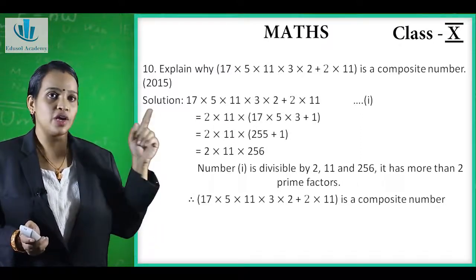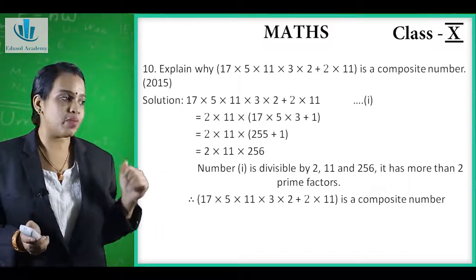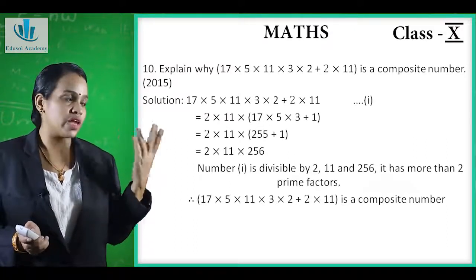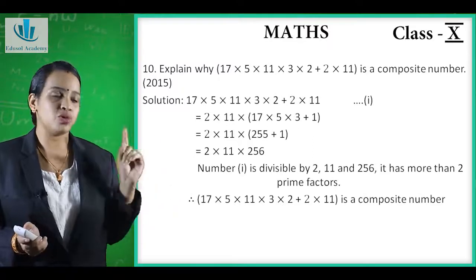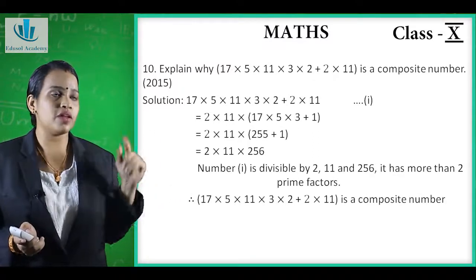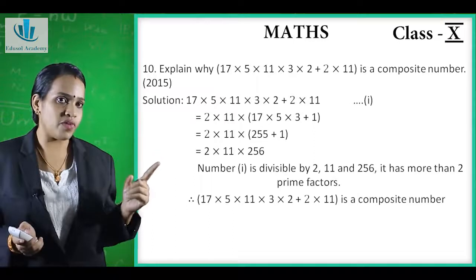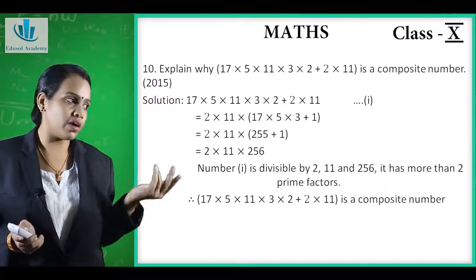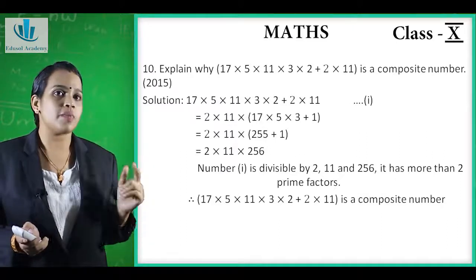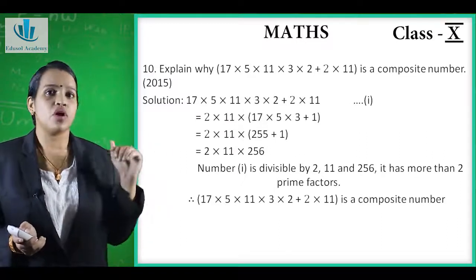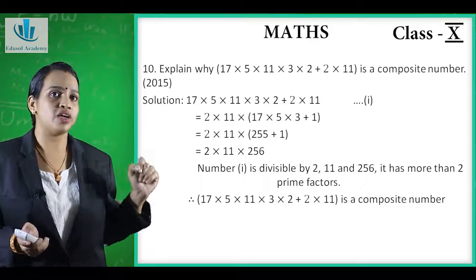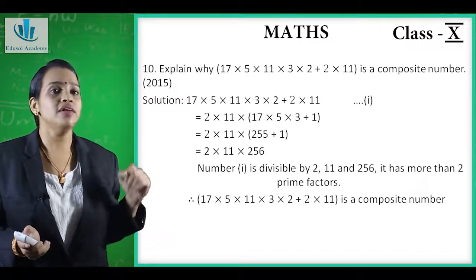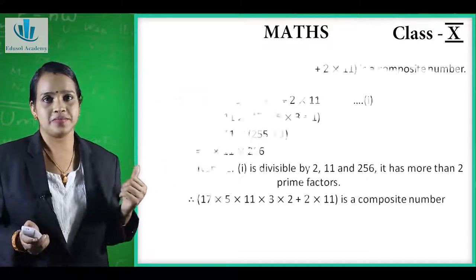Now we can see in equation 1 it is divisible by 2, 11, 256, that is, it has more than 2 prime factors. That means, you know the definition of a composite number, it should be divisible by 1 and more than 2 numbers, and you can see here the prime factors are more than 2. So our term 17 into 5 into 11 into 3 into 2 plus 2 into 11 is a composite number.